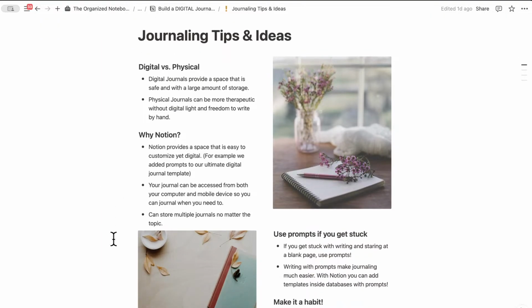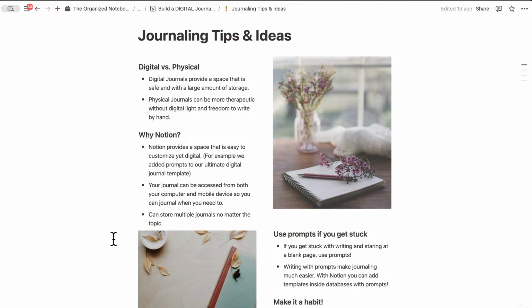So next, let's talk about why Notion. Obviously with Notion, it would be digital journaling, but Notion provides a space that's easy to customize yet digital. So you get some of the benefits of having that paper journal, in the sense that you have this kind of customizability without being tied down. For example, you can add your own prompts to your digital journal template in Notion. There's a lot of customizations you can do based on the type of journaling that you enjoy doing.